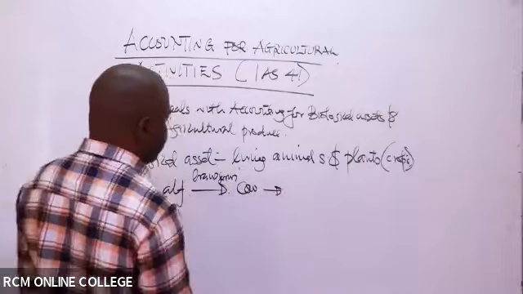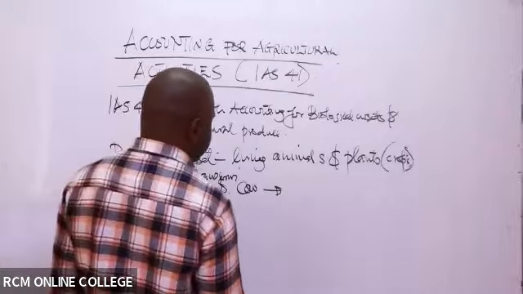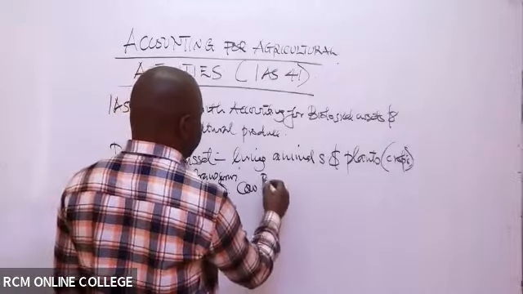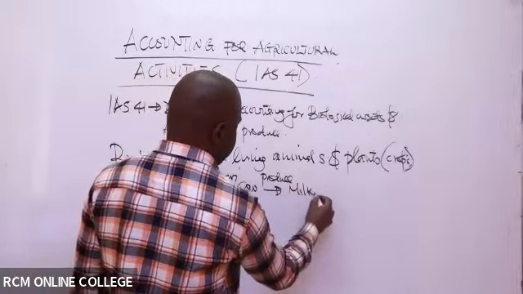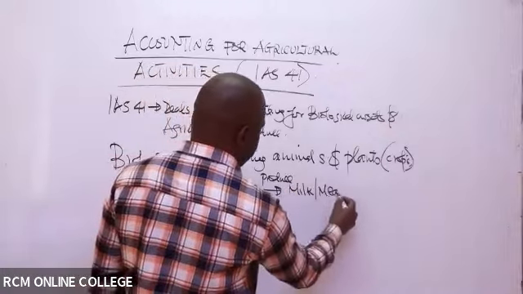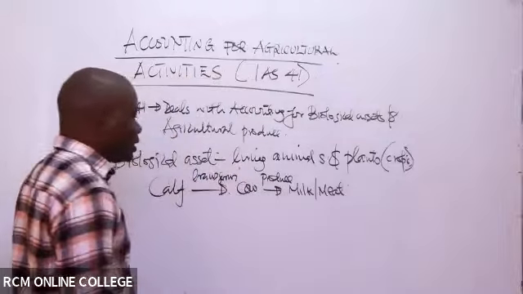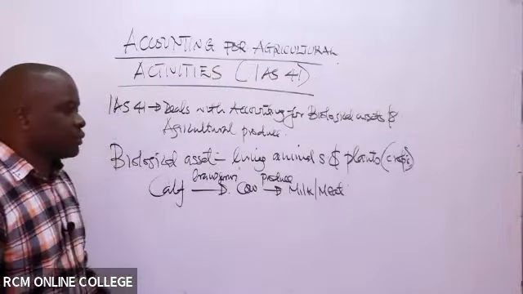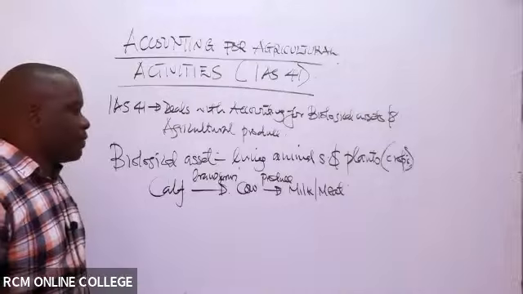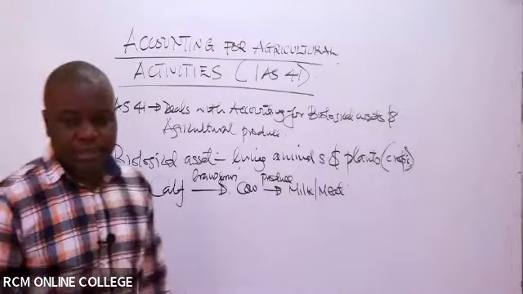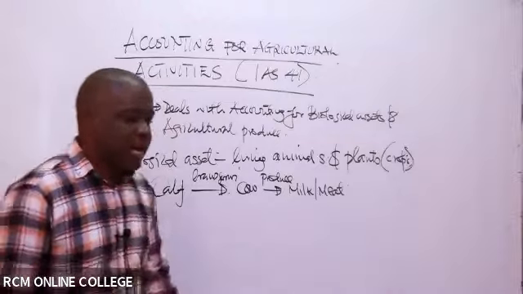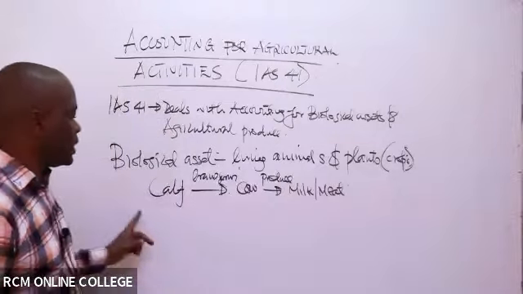This particular cow will be able to produce some kind of produce. Maybe you'll end up getting milk, or meat. So if there is some kind of transformation, then we can determine this one to be a biological asset. Then of course you can see there's a produce at the end of this particular cycle.